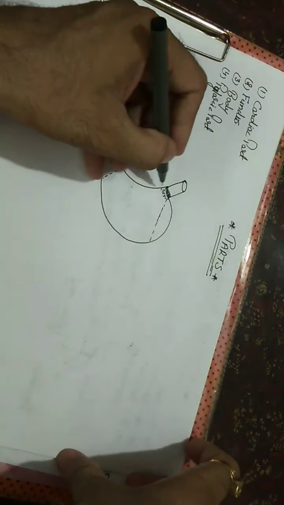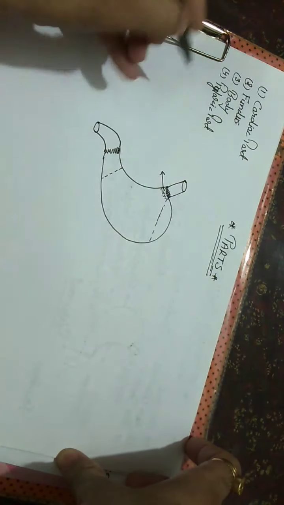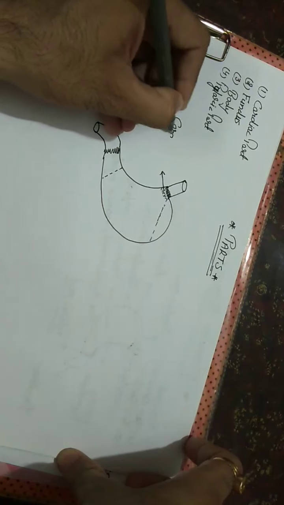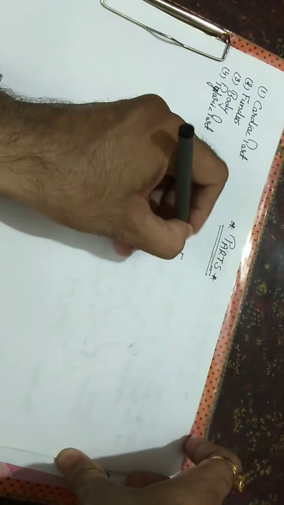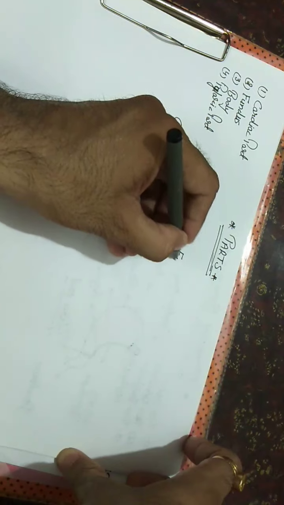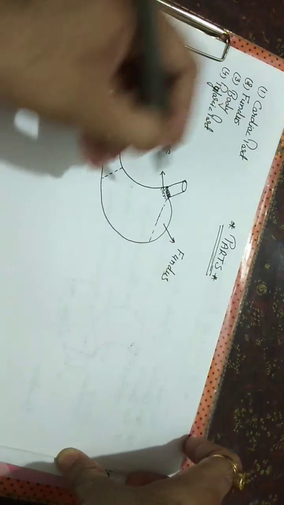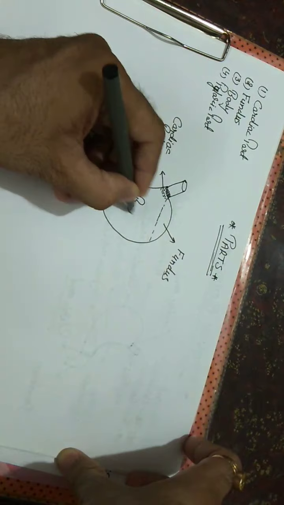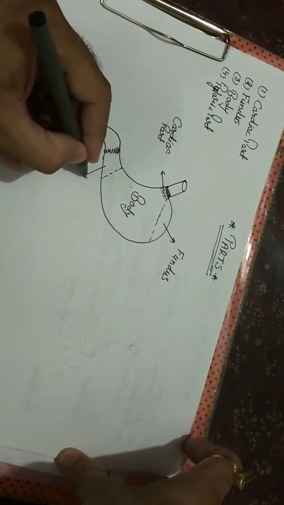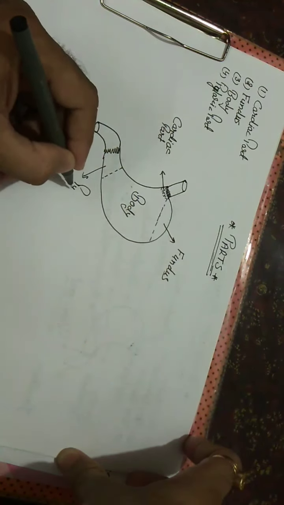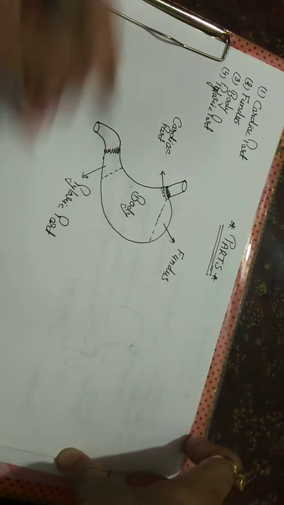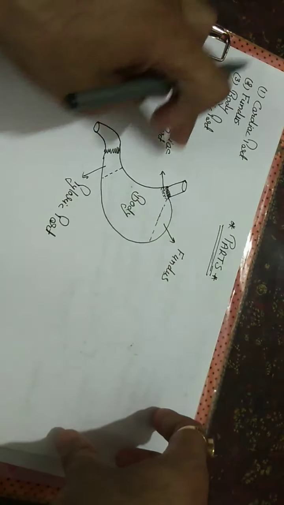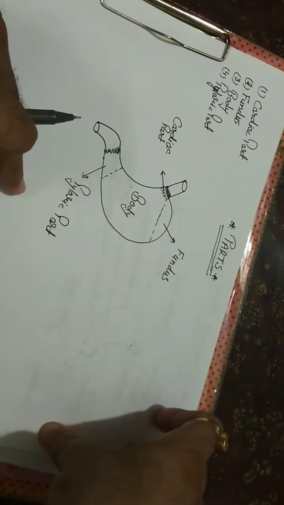This is the cardiac part, this one is the fundus, this one is the body, and this one is the pyloric part. So these are the four parts of the stomach.